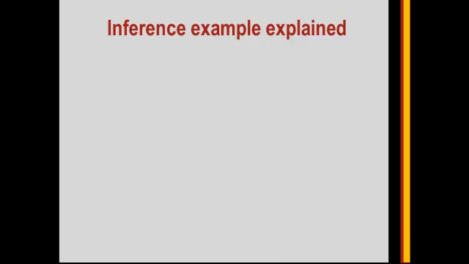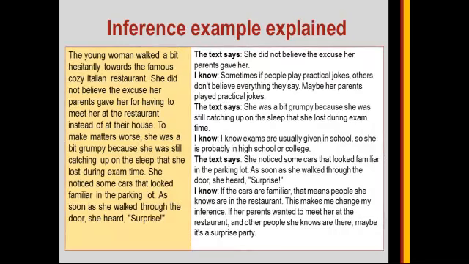Inference example explained. The young woman walked a bit hesitantly towards the famous, cozy Italian restaurant. She did not believe the excuse her parents gave her for having to meet her at the restaurant instead of at their house. To make matters worse, she was a bit grumpy because she was still catching up on the sleep that she lost during exam time.